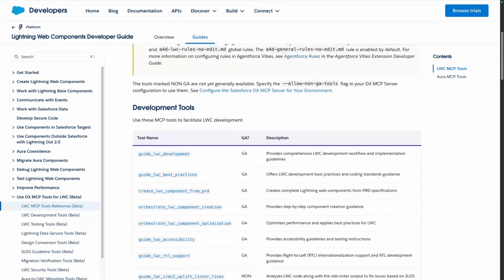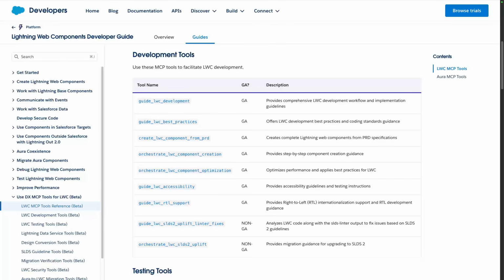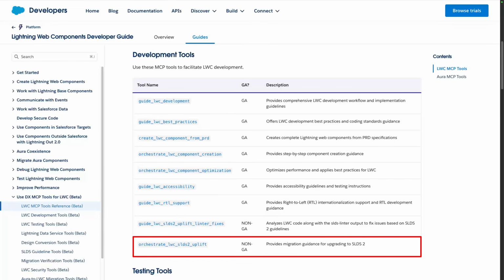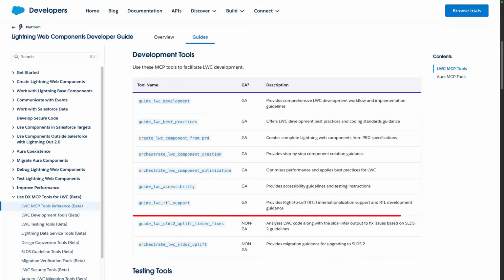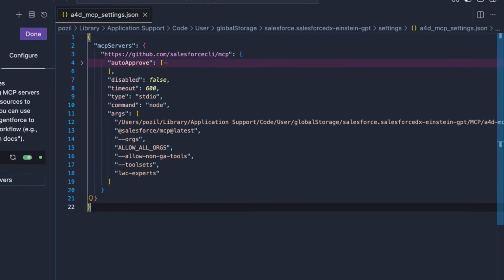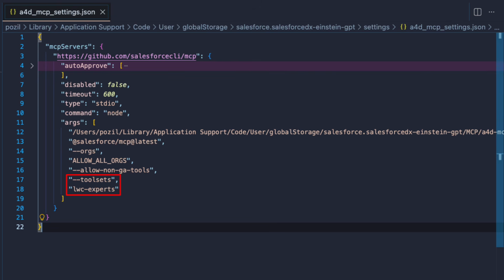There are two MCP tools that are key for the migration: Orchestrate LWC SLDS to Uplift and Guide LWC SLDS to Uplift linter fixes. You can either install them as a whole as part of the LWC Experts toolset or enable them individually with the tools flag. Since these tools aren't GA at the time of recording, you'll need to enable the non-GA tools flag. Now that we've covered the theory, let's take a look at how these tools work in action.